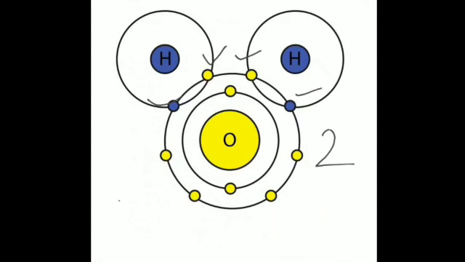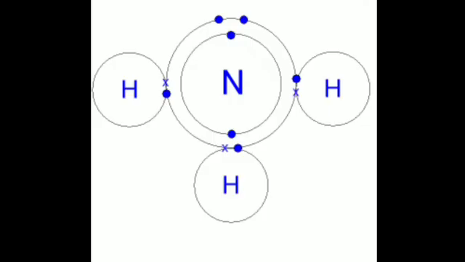Similarly, in ammonia, if you have to determine the valency of nitrogen, you can see that 1 atom of nitrogen combines with 3 atoms of hydrogen. How many electrons are being accepted by nitrogen? See, the electrons of hydrogen are represented by a cross: 1, 2, and the third one here. So the valency of nitrogen is 3.